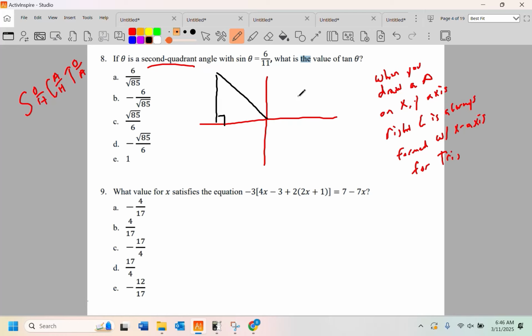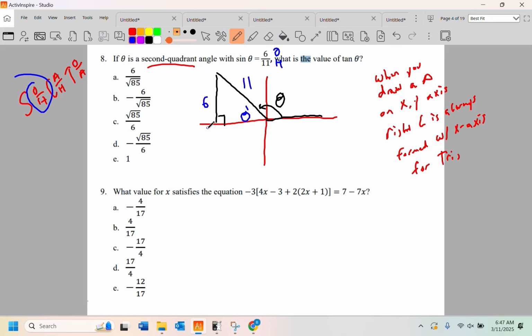So theta, and again, I haven't had a chance to teach y'all trig. Theta is the rotation from the positive x-axis to this. That's theta. We use something called a reference angle, and a reference angle is the angle formed with the nearest x-axis, and we call it theta prime. We're going to use theta prime. Reference angles and their original angle have the same exact trig ratios, and I know that the sine is opposite over hypotenuse, so this is O over H. Opposite is 6, hypotenuse is 11.